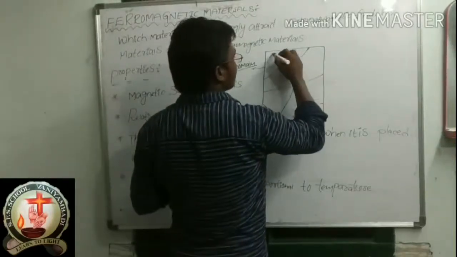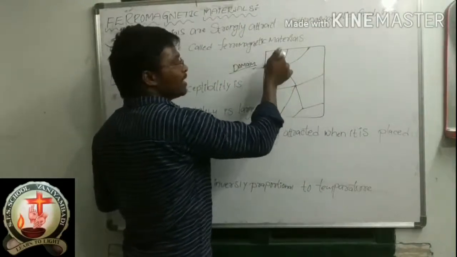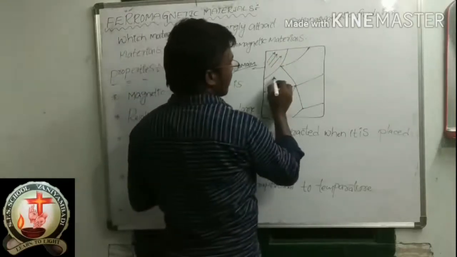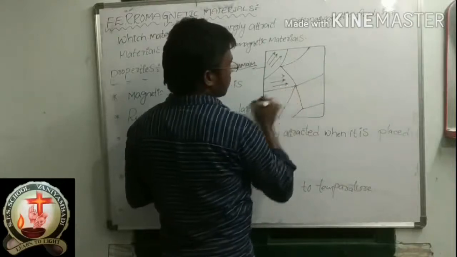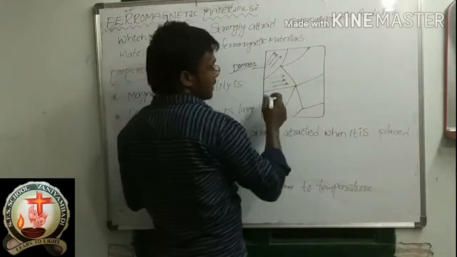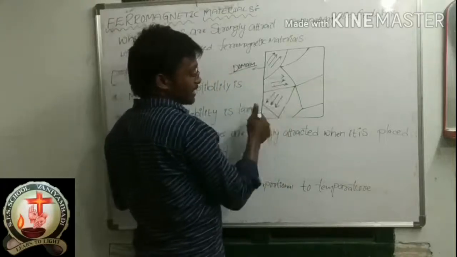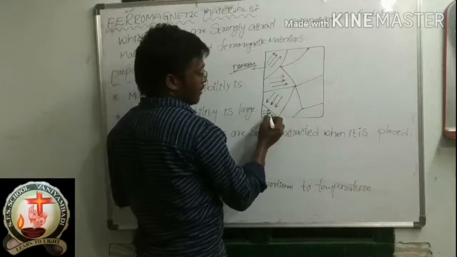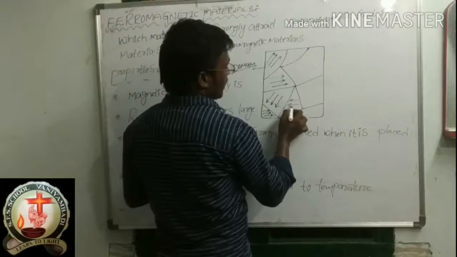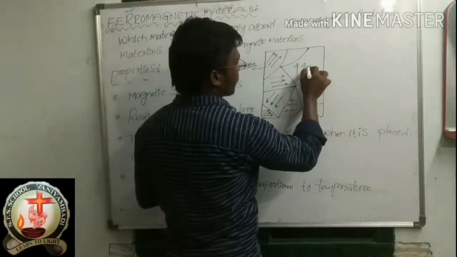This domain has magnetic field lines in this direction. This domain also has magnetic field lines, and the direction is this side. This domain's direction is this one. This domain's magnetic field direction is this side, and this domain's magnetic field direction is top.